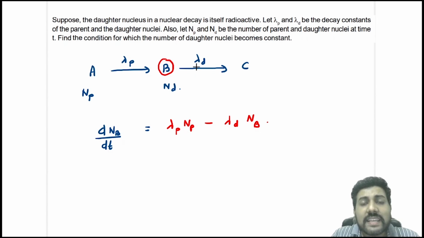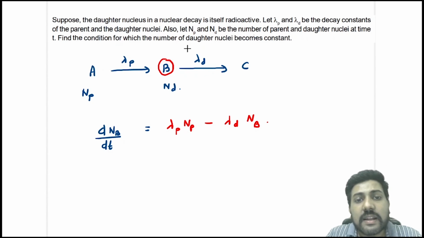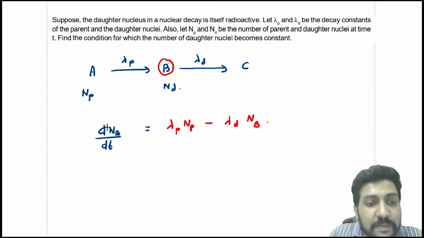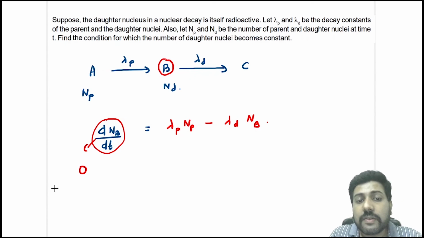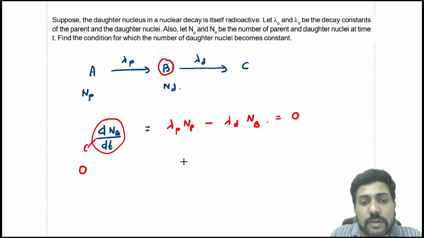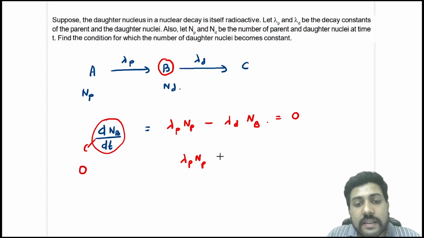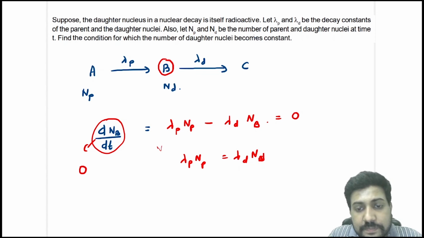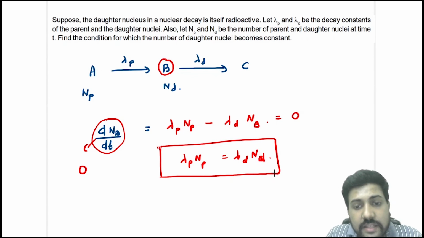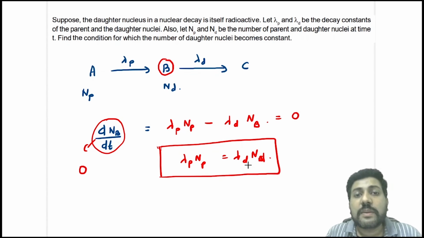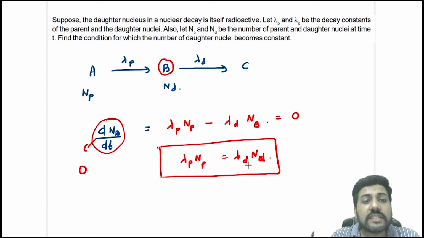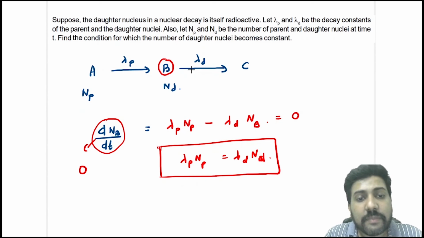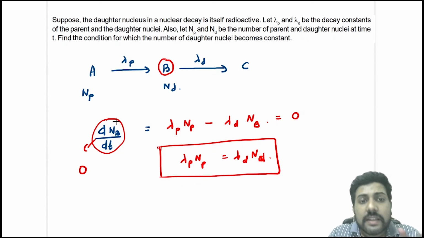Now, what they are saying is find the condition such that the number of daughter nucleus becomes constant. That means dNB by dt becomes 0. Then I will get lambda P NP is equal to lambda D NB, or ND. So this is the condition that the number of daughter nucleus remains constant. The condition is lambda P NP is equal to lambda D ND.